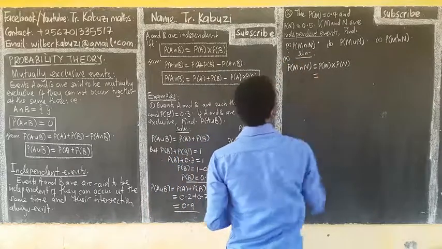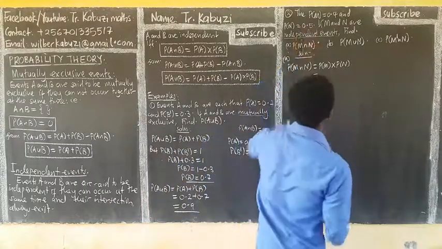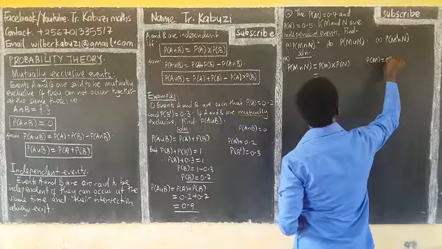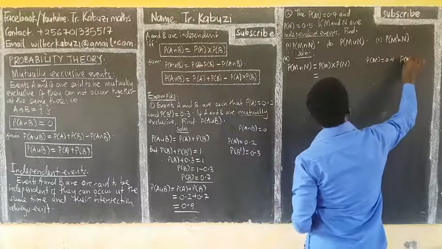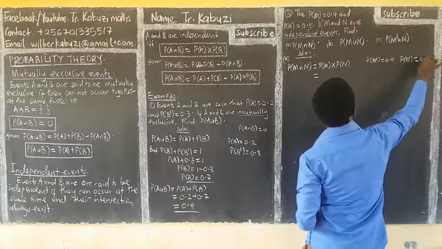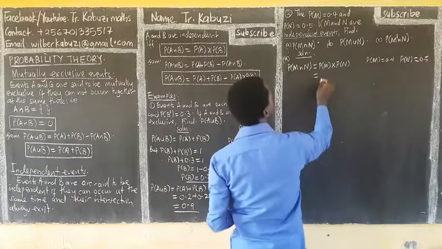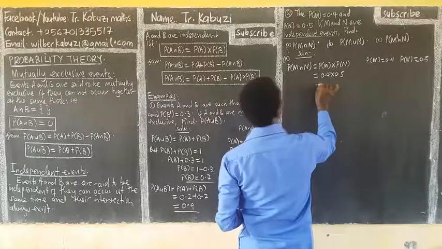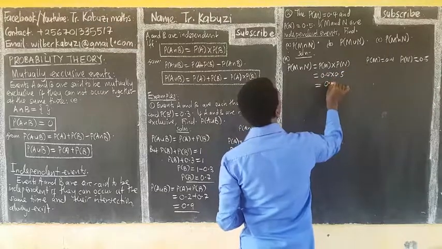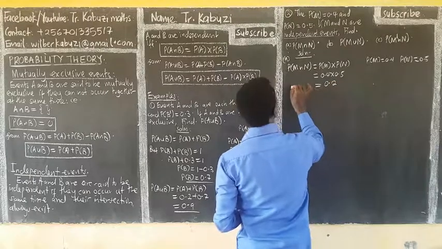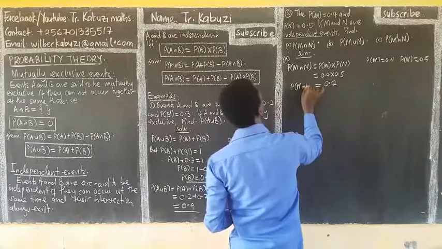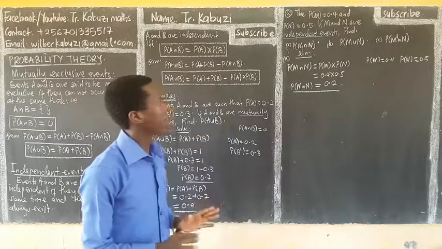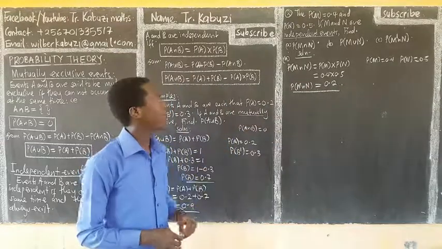So now this will be probability of M from the question. Our probability of M is 0.4 and probability of N is 0.5. So I'm setting them here, 0.4 times 0.5, and when multiplied, I'm sure I will get 0.2. Probability of M intersection N will be 0.2. So remember here, the word independent, that's how we handle them.